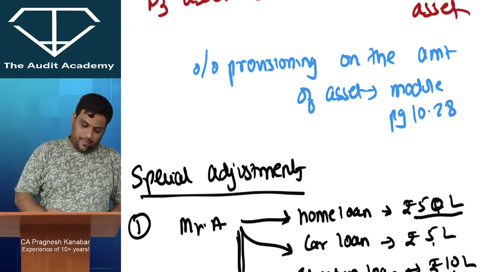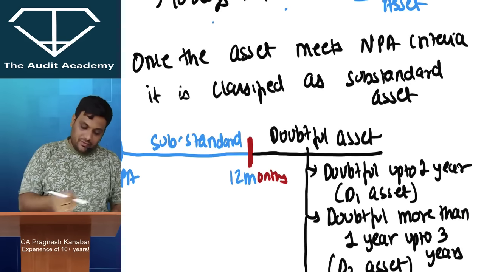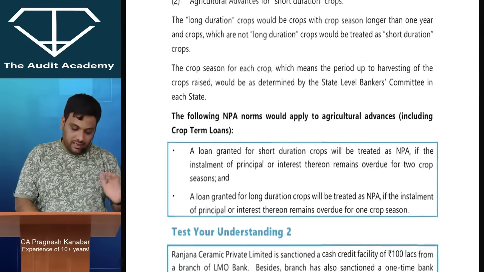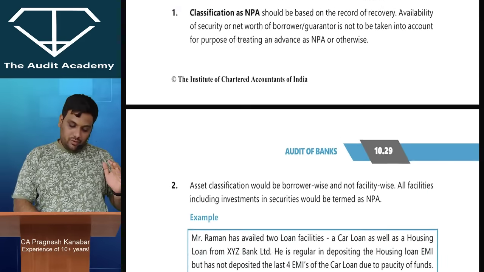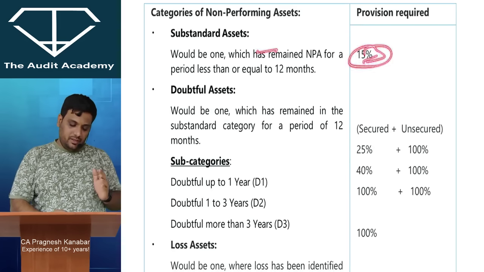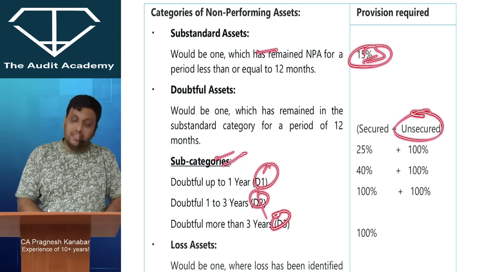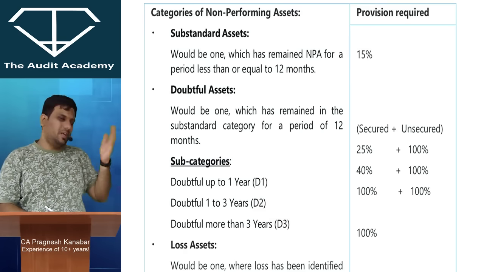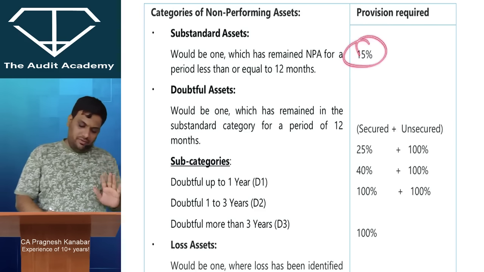Now listen to me. Percentage provisioning is based on the amount of asset based upon this whole classification of the asset, and that is why I have given a module page number 10.28. It is also there in my book for my in-house students who are studying. But if we go to the module, then once you say substandard asset, 15%, doubtful asset, D1, D2, D3. The moment you said doubtful and unsecured, 100%. Substandard, whether secured, unsecured, whatever it is, keep it at 15%. Actually, for unsecured, it is 25, but leave it. It's not given in the module. So, substandard, whether secured, unsecured, whatever it is, keep it at 15%.